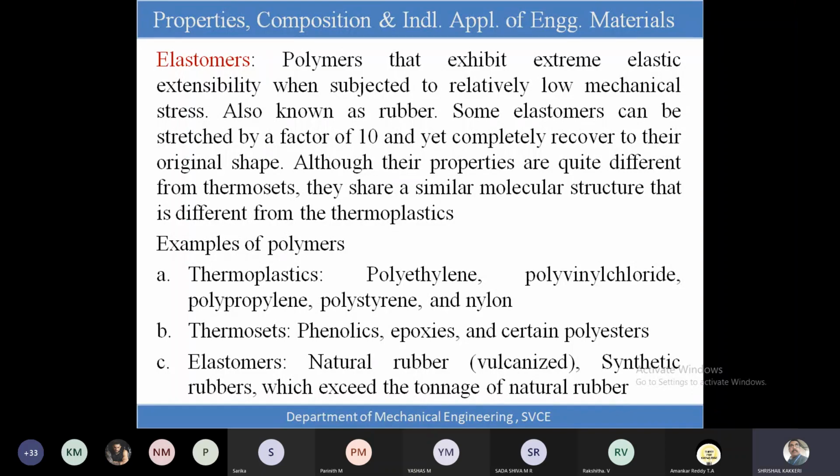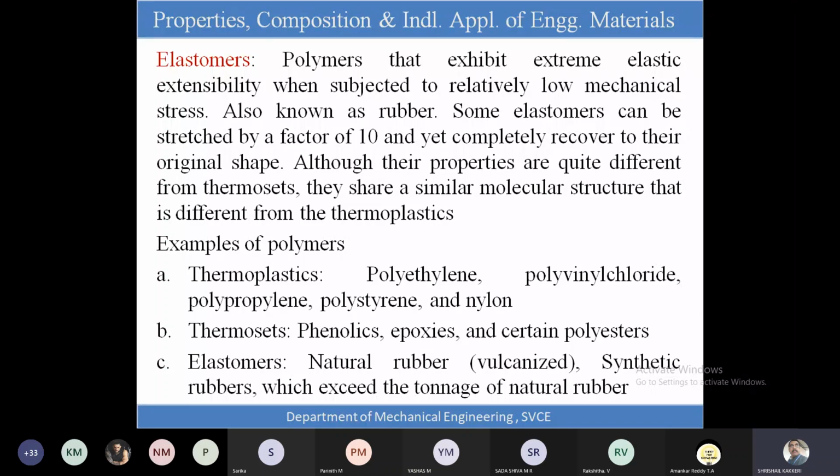They have their own advantages, and these metals have been recently found. I am not talking about them. I am talking about the elastomers. Elastomers exhibit highly elastic stability. That means they can be stretched to a factor of 10, and once you leave them, they regain their original shape and size.